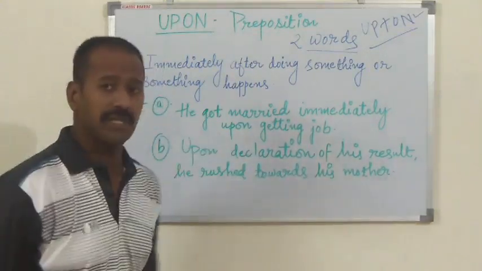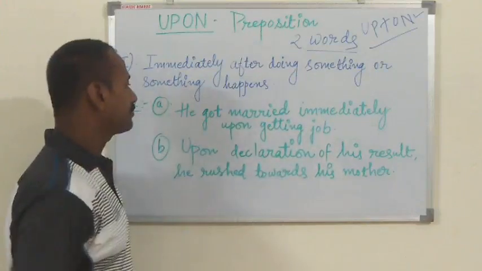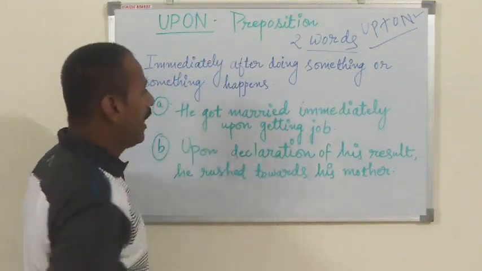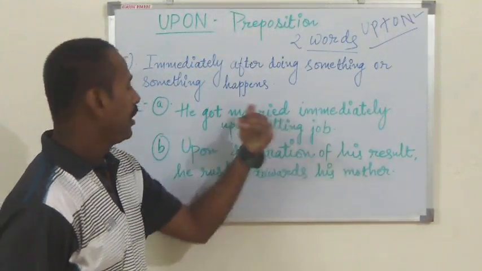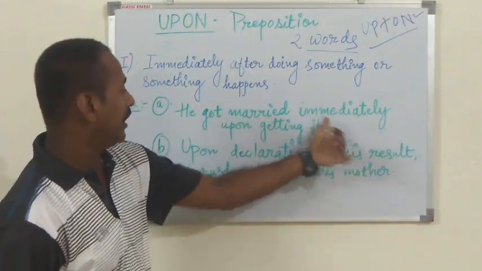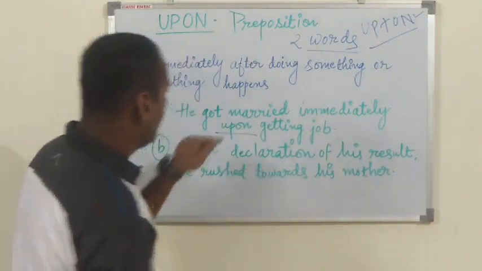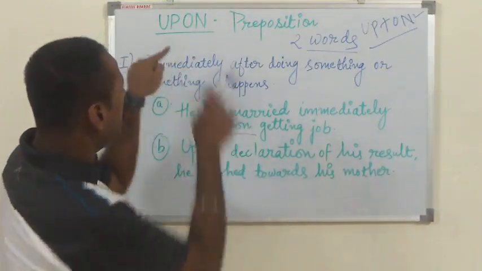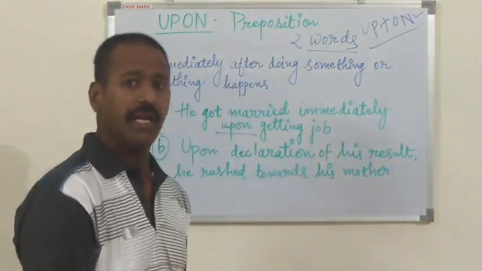So, an example is given here. Let's understand with the help of this. Example number 1: He got married immediately upon getting a job. This preposition upon means immediately after doing something, or something happened immediately.